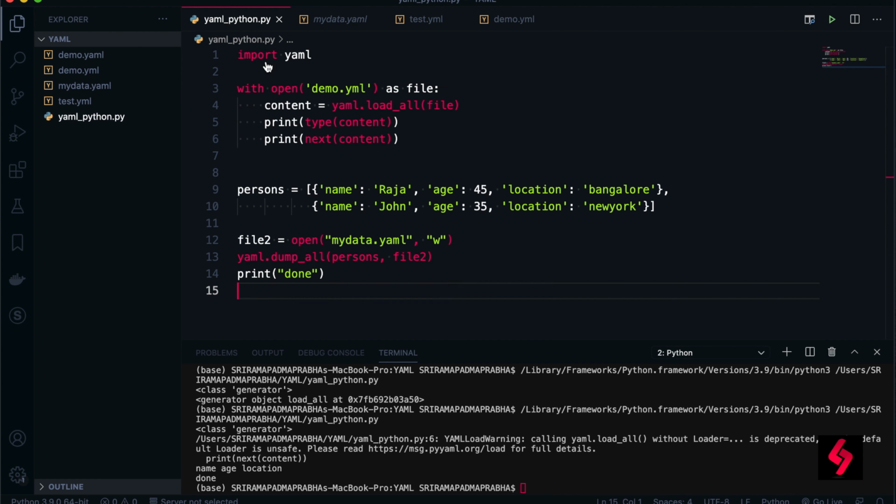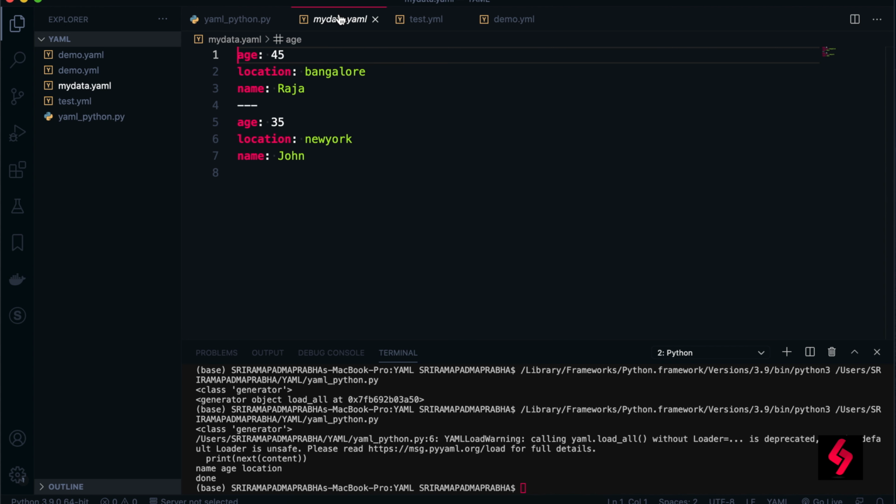So it's very simple, right? The persons is in the form of a list containing dictionaries. Moreover, in this data these are two different dictionaries, and they are treated as two different documents here.